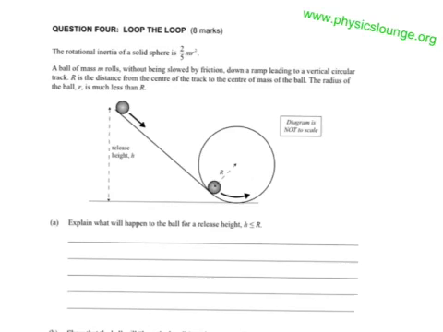So A, explain what will happen to the ball for a release height where the height is less than or equal to the radius. So if we just sketch that on here, roughly, that's our radial height, R there. So our height of release is going to be less than or equal to that, and we have to explain what will happen.